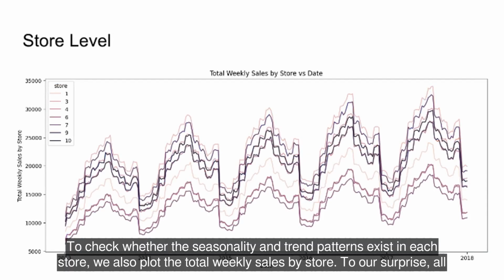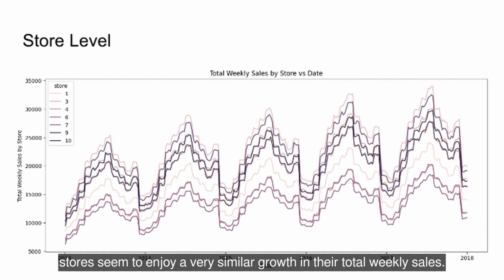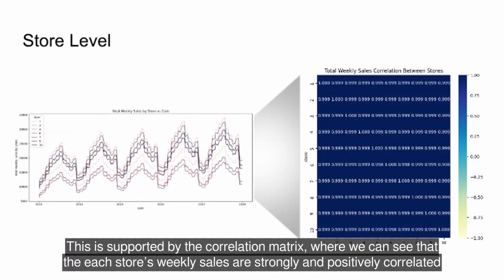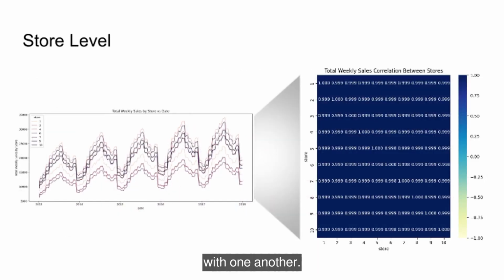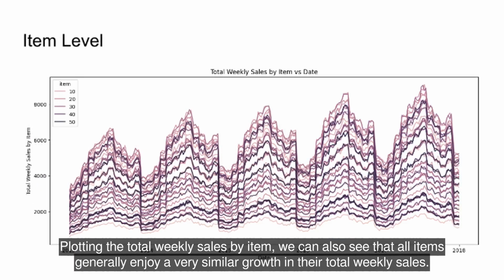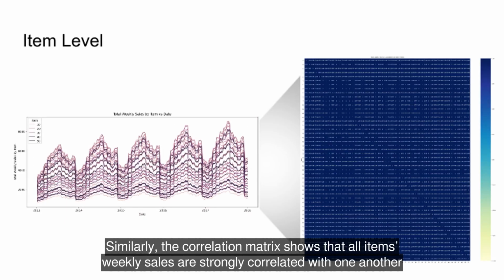To check whether the seasonality and trend patterns exist in each store, we also plot the total weekly sales by store. To our surprise, all stores seem to enjoy very similar growth in their total weekly sales. This is supported by the correlation matrix, where you can see that each store's weekly sales are strongly and positively correlated with one another. Plotting the total weekly sales by item, we can also see that all items generally enjoy a very similar growth in their total weekly sales. Similarly, the correlation matrix shows that all items' weekly sales are strongly correlated with one another.